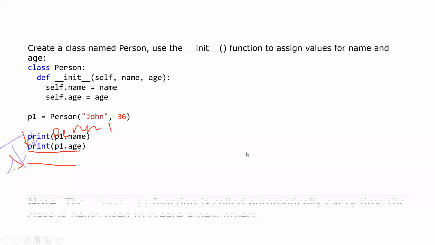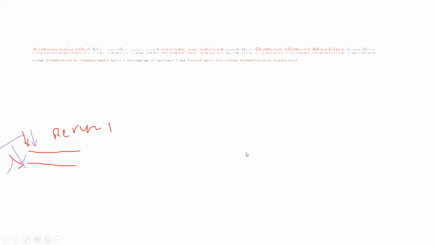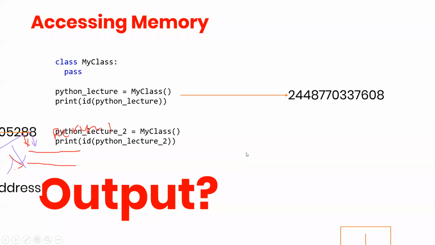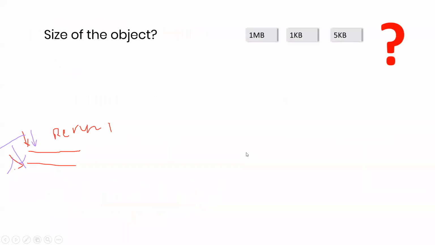Let me go to the next screen. We have discussed this. Now the next question is, on what parameter does the size of this thing depend? Suppose we created an object, what size will that object be? Maybe 1 MB, 1 KB, 5 KB, or some bytes or some bits.